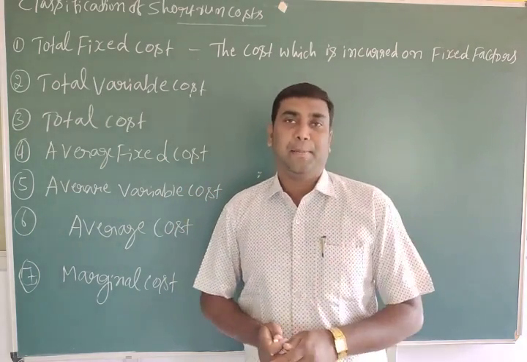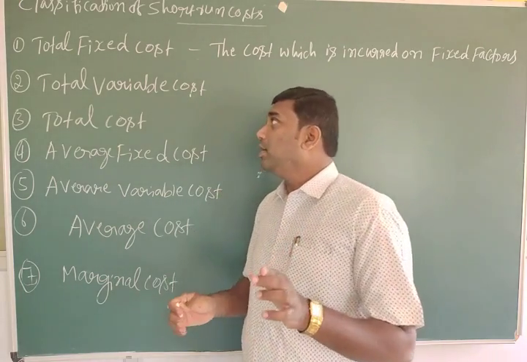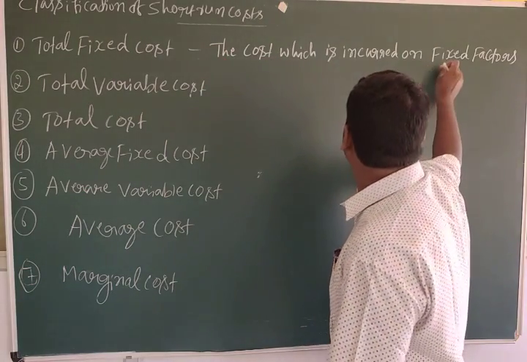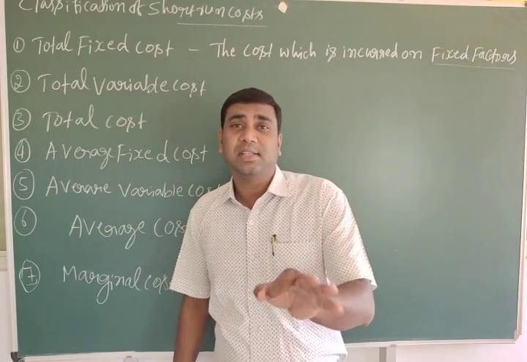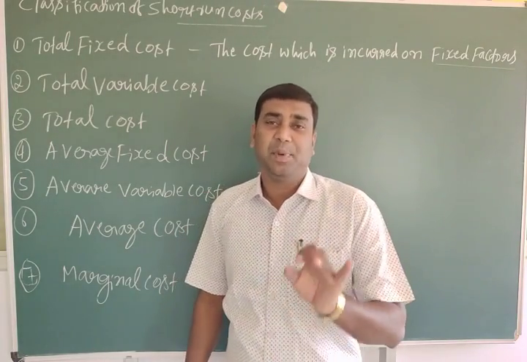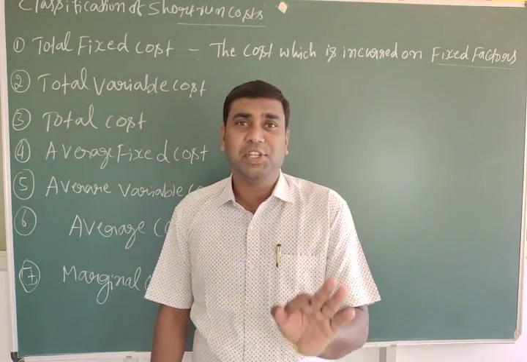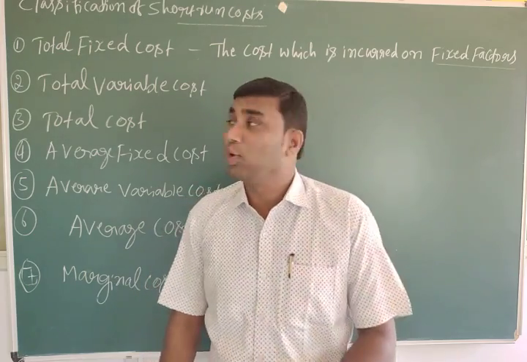Here, especially land and even capital. So total fixed cost is the cost incurred on fixed factors, the expenses incurred and the payment made for fixed factors.